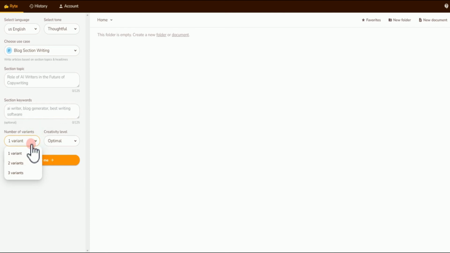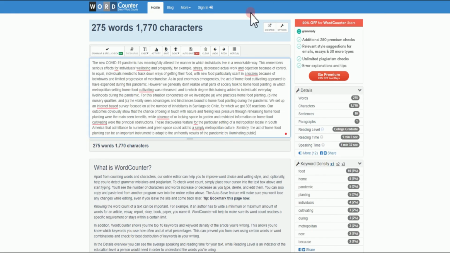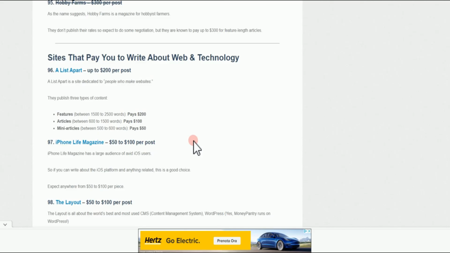Once you've done that, for the variant, you might choose 1, 2, or 3. It depends on you. If you choose 1, it's going to write the article in only one form. If you choose 3, it's going to write the article in 3 forms. Then the creativity, you leave it at optimal. Once you've done that, you hit the button that says write for me. Then the whole text is going to be present here. Just like the very first one, control it. If there is something you need to remove, you remove it. And once you've done that, you come over to the word counter and paste it here to see how many words you've written.